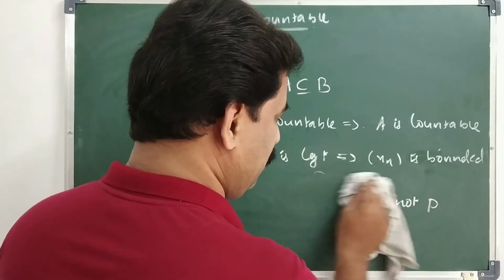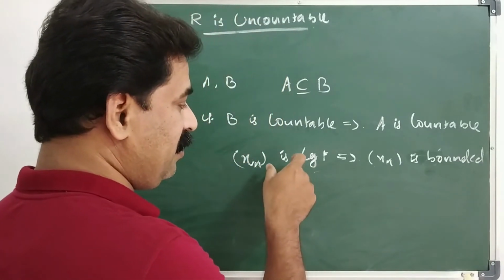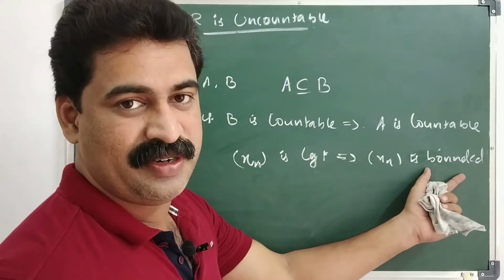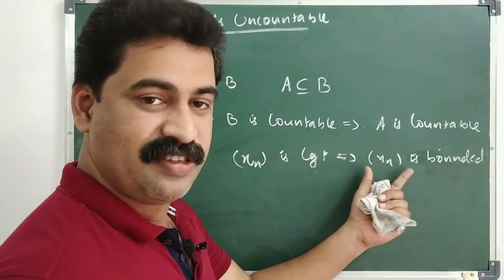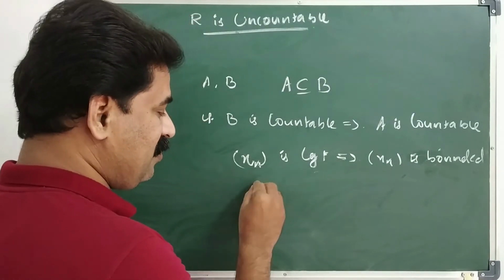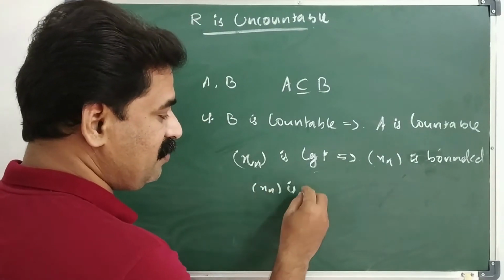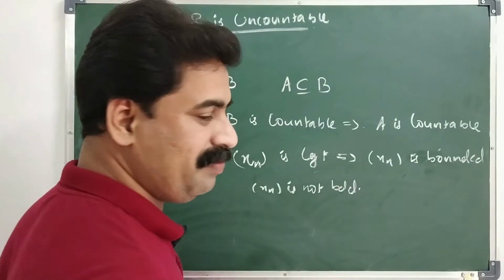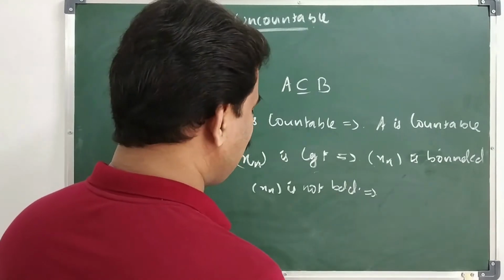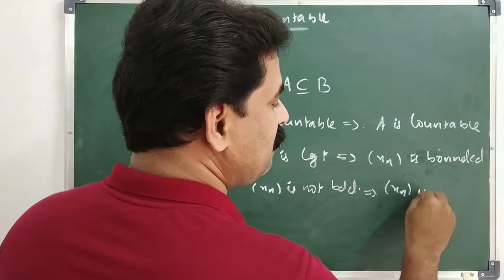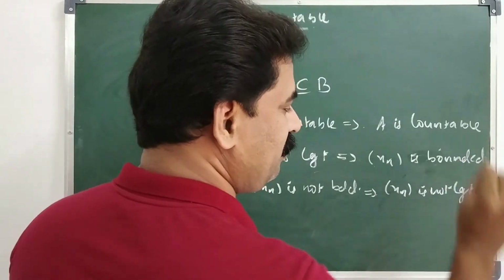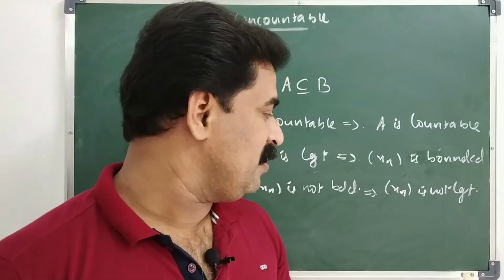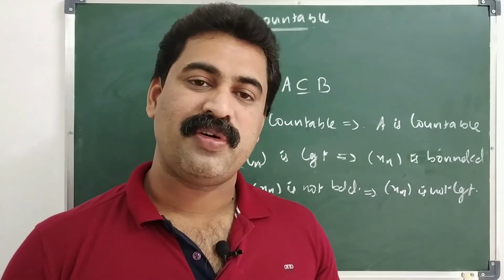Here P is sequence Xn is convergent and Q is sequence Xn is bounded. So the contrapositive, not Q, that means sequence Xn is not bounded, implies sequence Xn is not convergent. Clear? So this is the example for contrapositive.